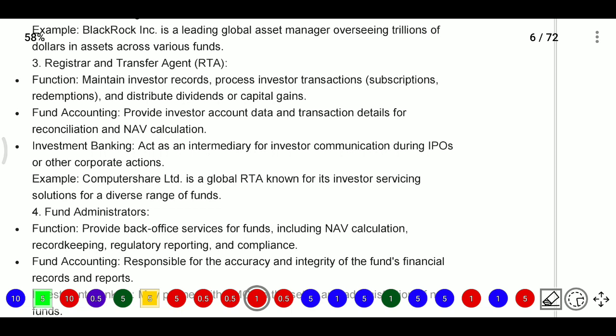For investment banking, they act as an intermediary for investor communication during the IPO or other corporate actions. Corporate actions, we will discuss what the corporate actions are and how the share price will be impacted by different corporate actions, later.